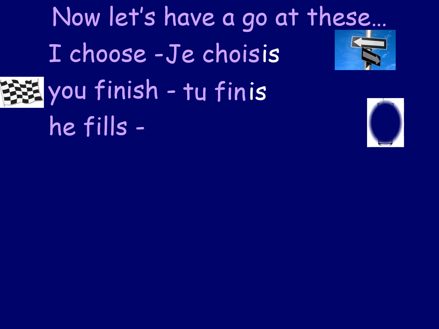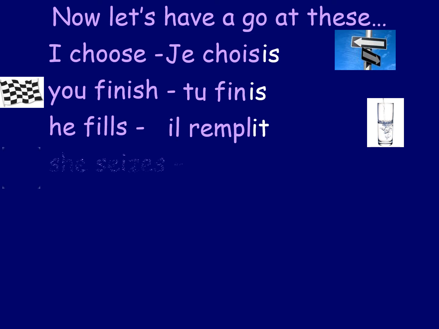Next, we've got he fills. So again, a bit of a random sentence maybe. We'll talk about someone filling his glass, perhaps. So we've got il remplir, which means he to fill at the moment. So we take the IR from the end and we add in IT this time, remember. IS, IS, IT. So il remplit, he fills the glass. Or he fills the cup. Il remplit la tasse, for example.